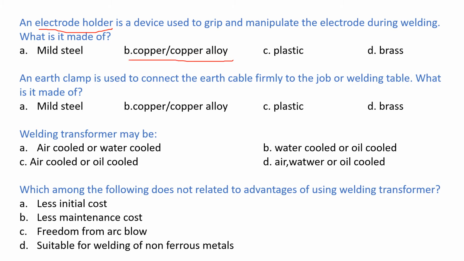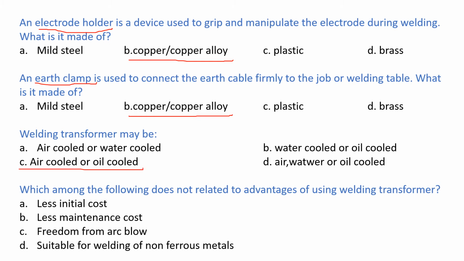Next question. An earth clamp is used to connect the earth cable firmly to the job or welding table. What is it made of? The earth clamp is made of copper and copper alloys. Next question. Welding transformer may be air cooled, water cooled, or oil cooled. The correct answer is air cooled or oil cooled.